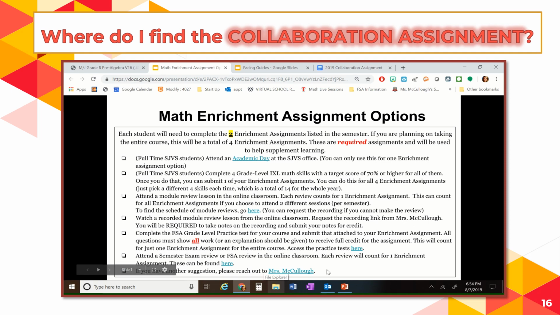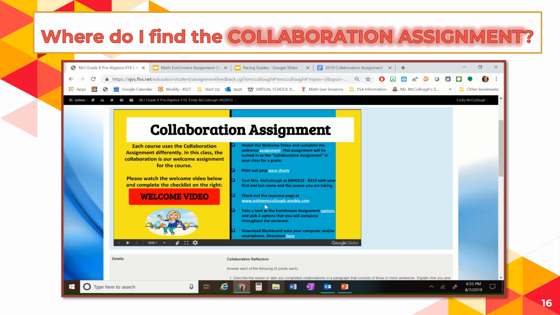So I went quickly through this, but just be sure to take a look at that and maybe decide which ones you would like to do for semester 1. Remember, 2 for semester 1, and then you'll do 2 more for semester 2. Let me go back here. So that was on our collaboration. So just take a look at those.